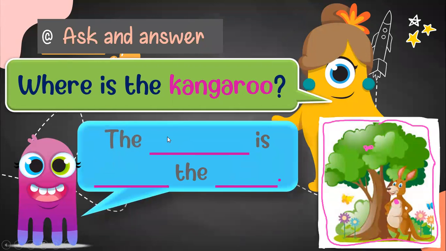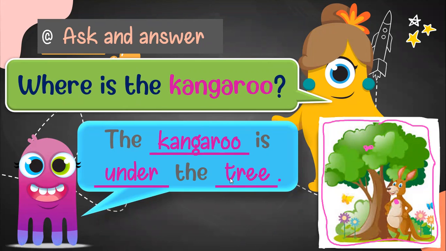So we can answer this. The kangaroo is under the tree. One more time. Where is the kangaroo? The kangaroo is under, look here, it's under the tree.